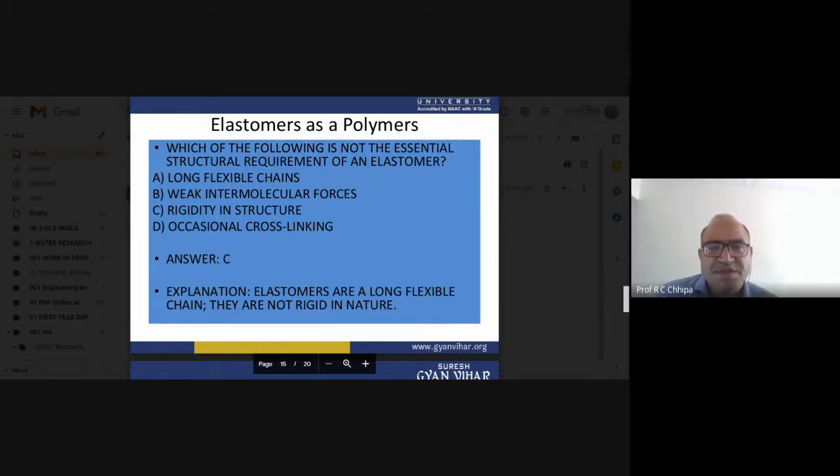So here, not essential, and that is the rigidity in the structure. Now, explanation: elastomers are long flexible chains. They are not rigid in nature, but Goodyear, who took the benefit of this, got the rigidity in the form of vulcanization of those elastomers.